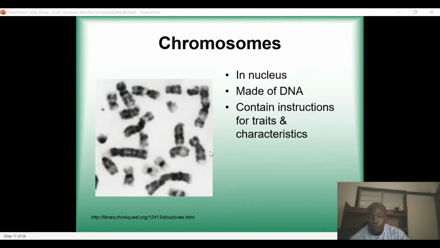If you are beautiful, it is because of the DNA, as I mentioned earlier. Because this DNA that we are talking about contains genes, and each gene is responsible for producing a particular protein. So whenever there is a protein, then there is a trait.